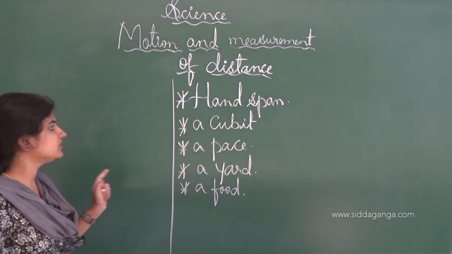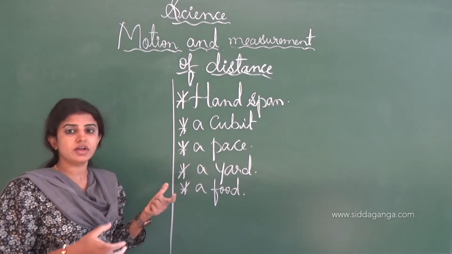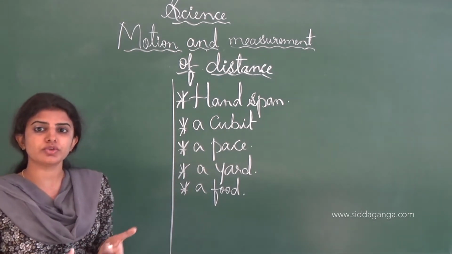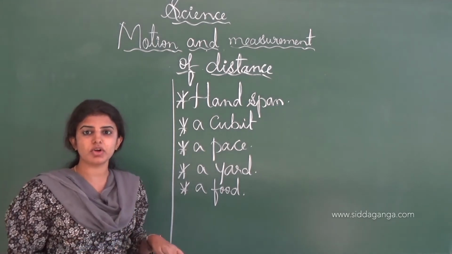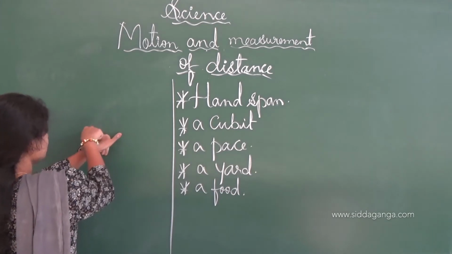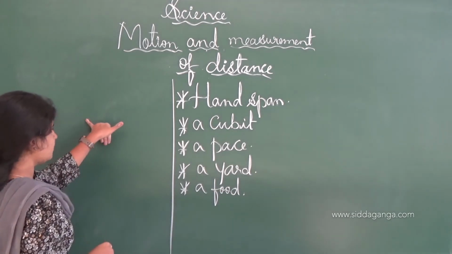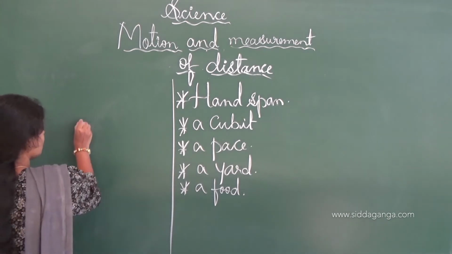For example, see the handspan. By using the handspan, the hand is used to measure the length of a small object. By stretching the open hand, from the thumb finger to the little finger, we can measure the length of the particular object.